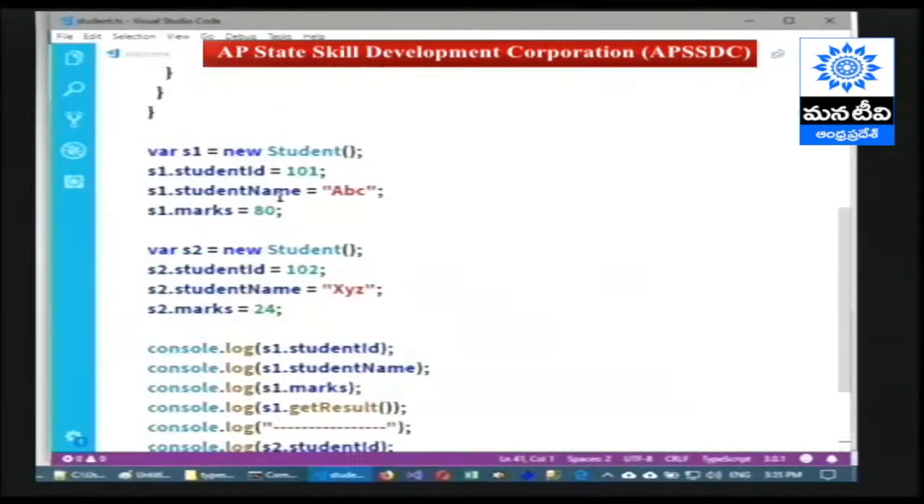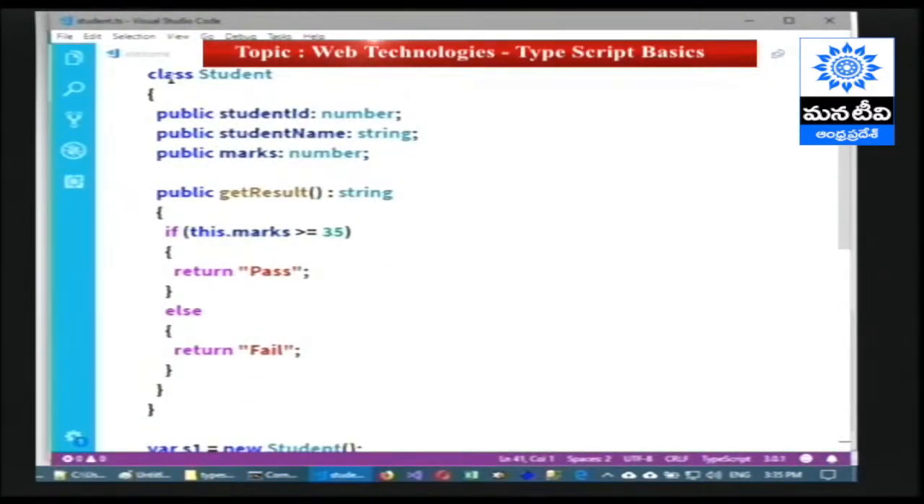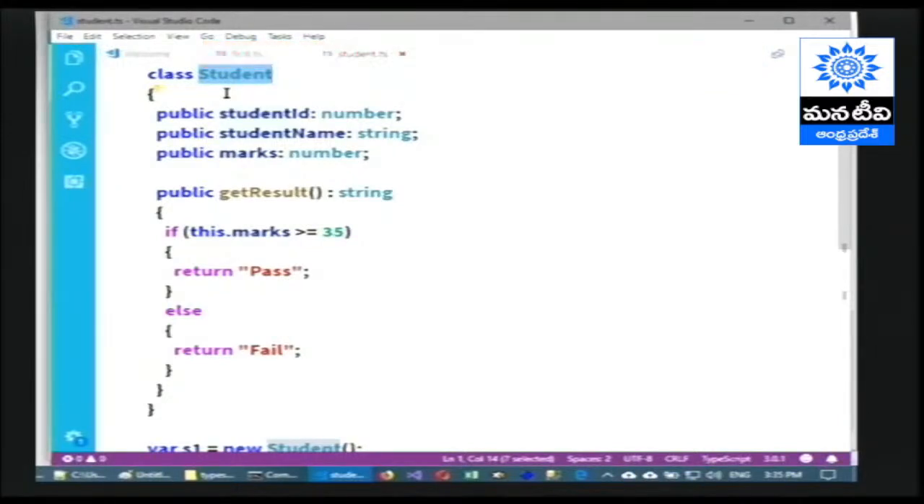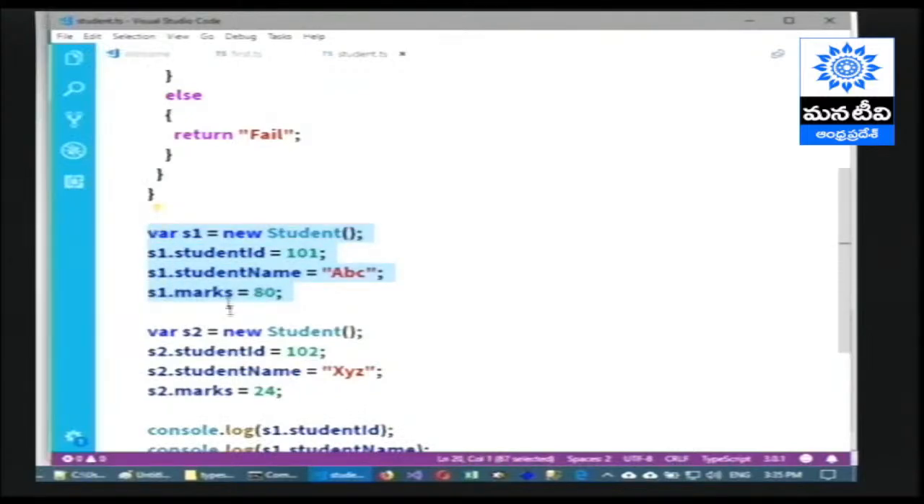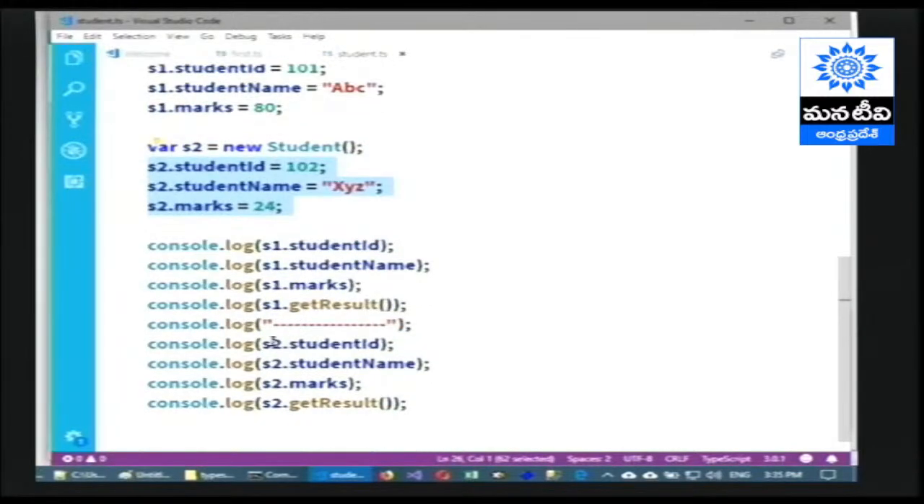So overall, have a look once. Class Student, that means we are going to create a class called Student. Inside the class we are going to create the properties and methods. Student ID, student name and marks are the properties. getResult is the method. Then we have assigned the values into the properties and then we are calling the same properties and methods.